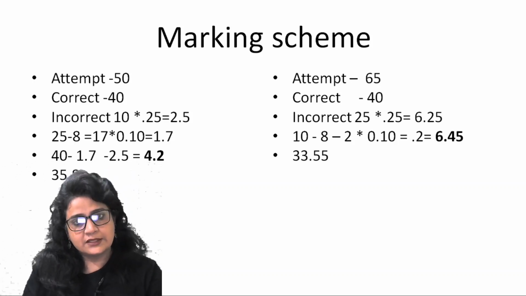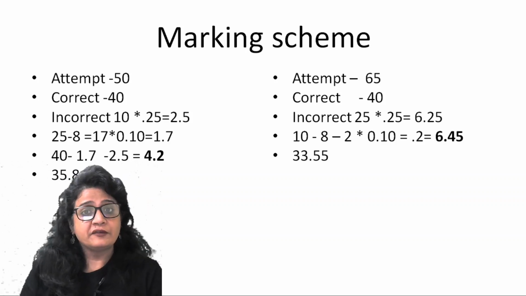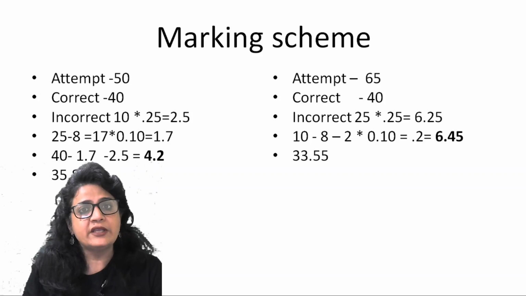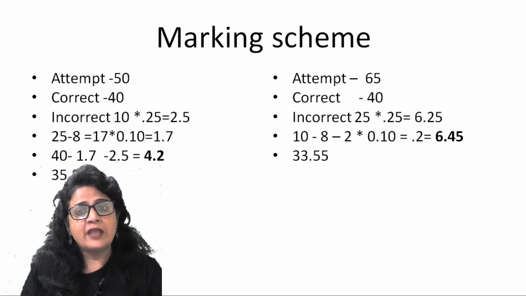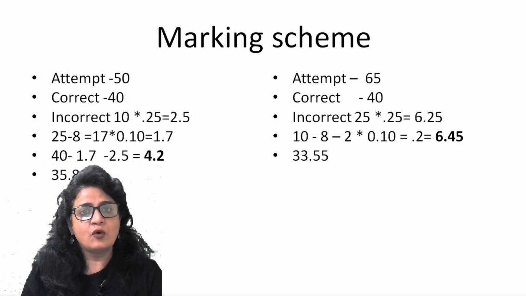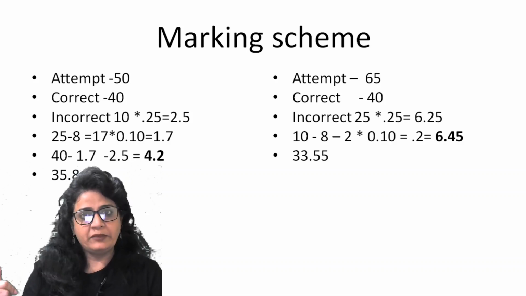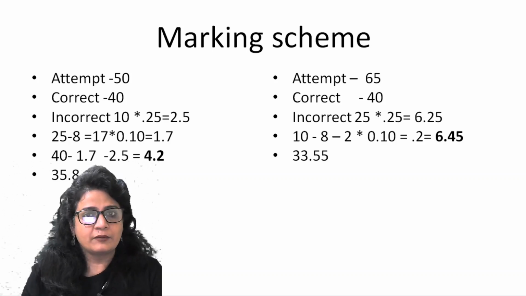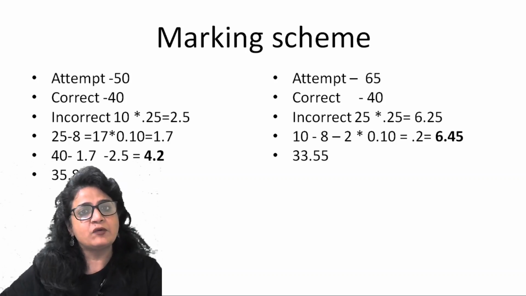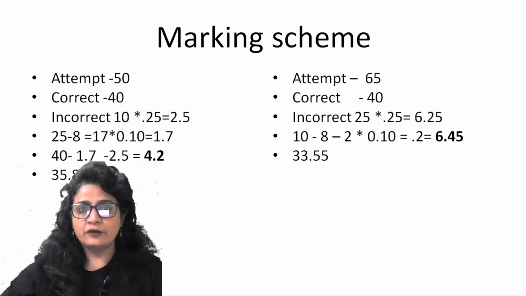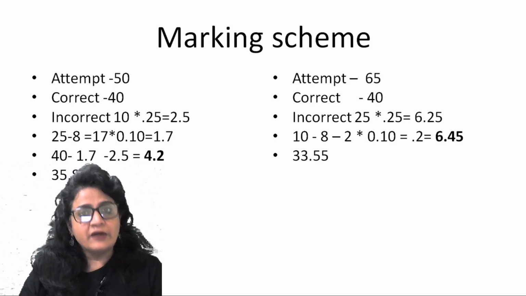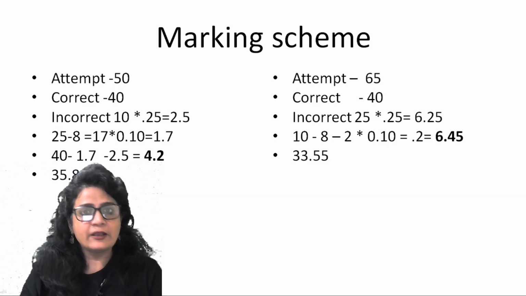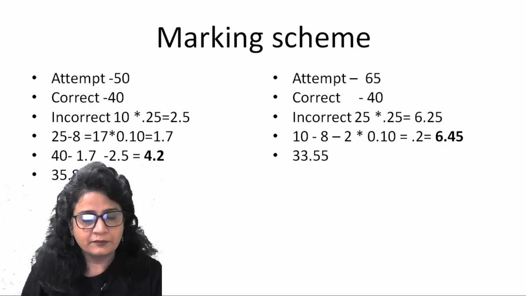Now look at this scenario. Because of this deterrence, you attempted 15 questions more. In each section, you increase your attempt by 5 questions, and you increase 15 questions. So overall, out of 75, you attempted 65 questions. But your accuracy remained 40 because you possibly attempted 5 questions in each section just to increase your attempt. You did not sufficiently read those questions, or you did not consider those questions carefully. So your accuracy level remained at 40.